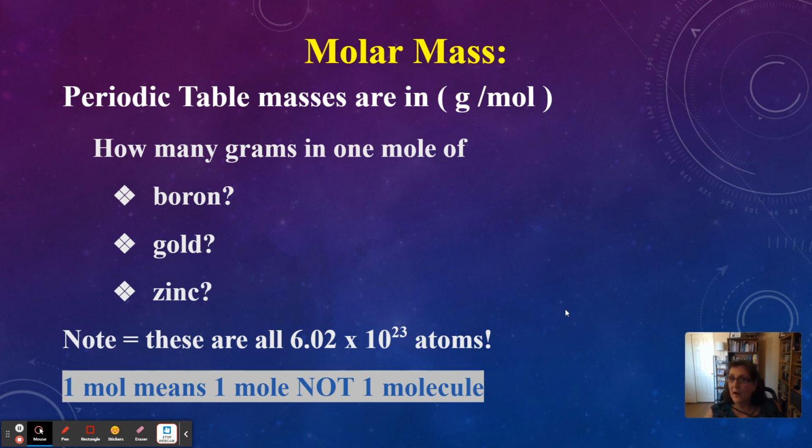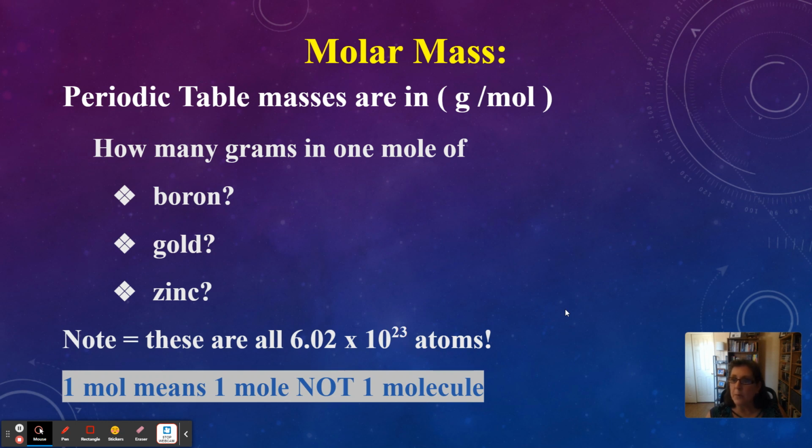So let's get our periodic table out. How many grams are in a mole of boron? What's the symbol for boron? Do you remember? Yeah, B. Find B. There it is. And how many grams are in a mole? 10.81. Good job.